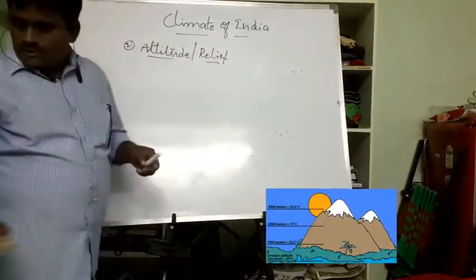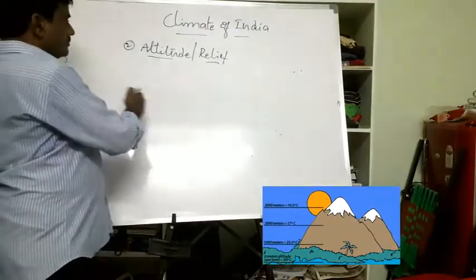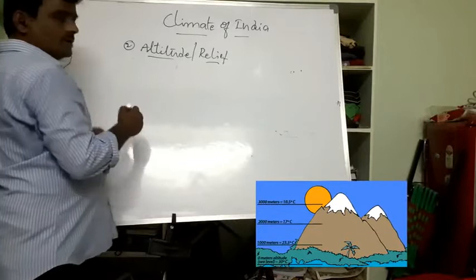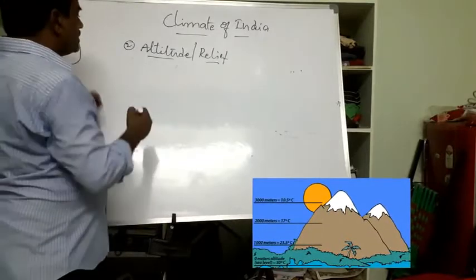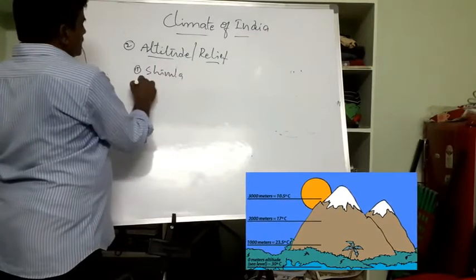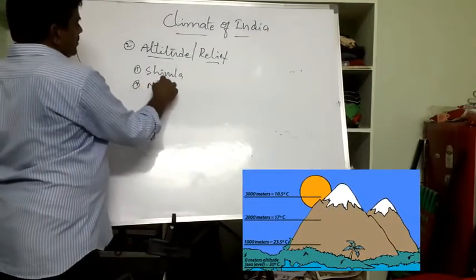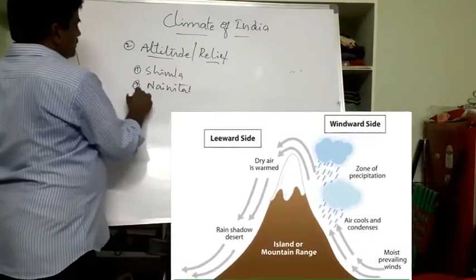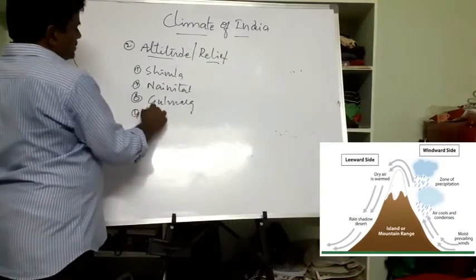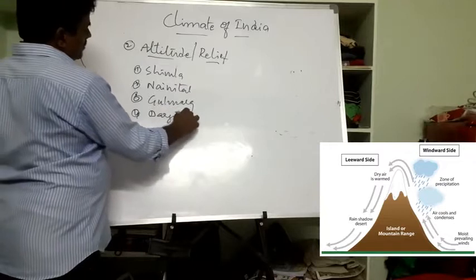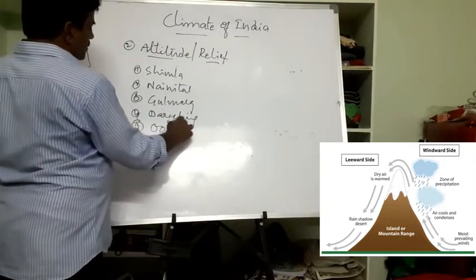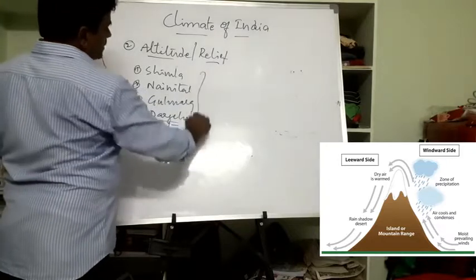Normal lapse rate. When you apply this factor to India, places at higher altitude like Shimla, Nainital, Gulmarg, and Darjeeling, followed by Ooty, all experience cool climate.